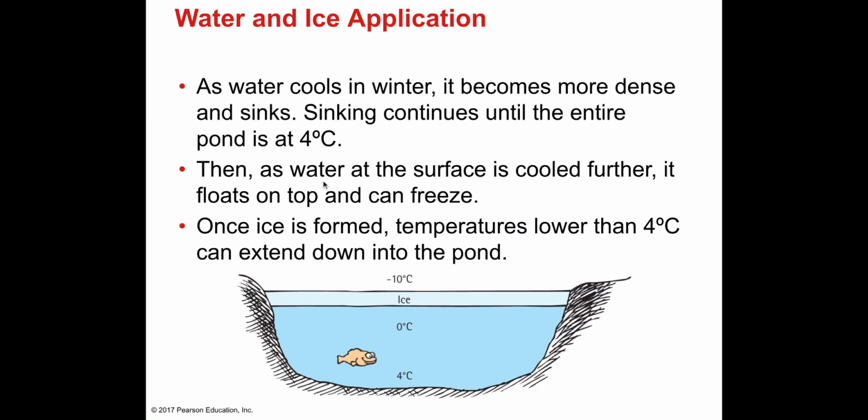Then, as water at the surface is cooled further, it floats on top and freezes. Once the ice is formed, the temperature lower than 4 degrees Celsius can extend down into the pond. Because of this, aquatic life, like the fish and the plants, are able to survive underwater.